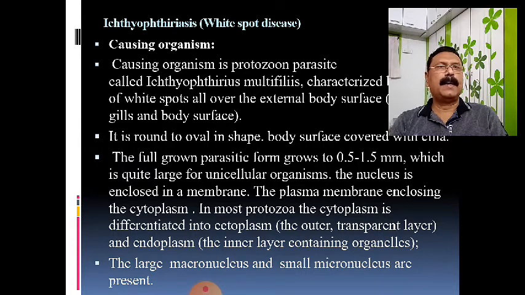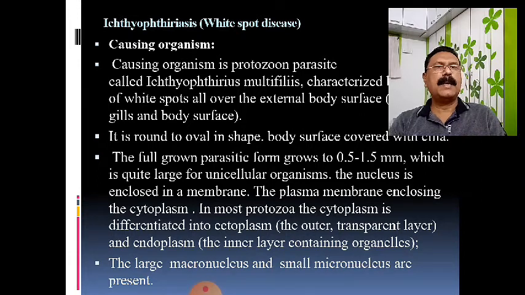As we know, in the case of a protozoon, the external body surface is known as the pellicle. On that pellicle, a large number of cilia are arranged serially in rows. Those cilia are nothing but the locomotory organ in this organism.